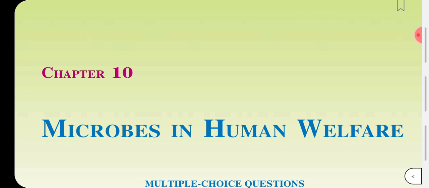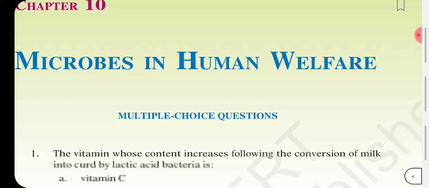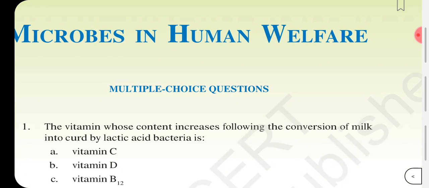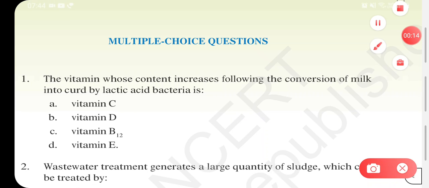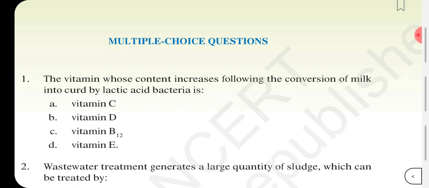Class 12th, Chapter 10, Microbes in Human Welfare, MCQs from NCERT Exemplar. Question number 1. The vitamin whose content increases following the conversion of milk into curd by lactic acid bacteria is vitamin C, D, B12 or E. Answer is vitamin B12. Vitamin B12 content increases after the conversion of milk into curd by lactic acid bacteria.